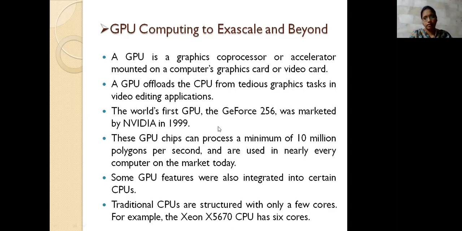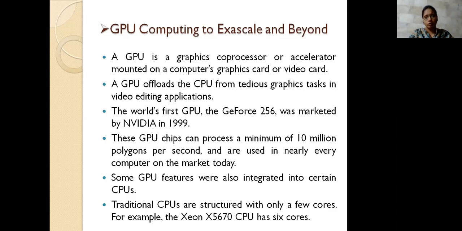The GeForce 256, which was marketed by NVIDIA in 1999, is the first GPU system we are having. It has some processing units which help the CPU to process the graphical things we need. Not all the graphical representations are supported by these processing units. We need to use several applications also, and we are pressuring the CPU to do this work because it is not able to do it. So for that we need a separate, different one which is designed only for that processing. That's why we are using the GPU, which is the GeForce 256.